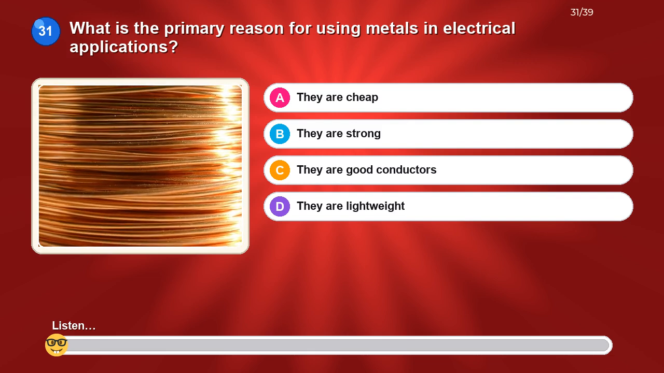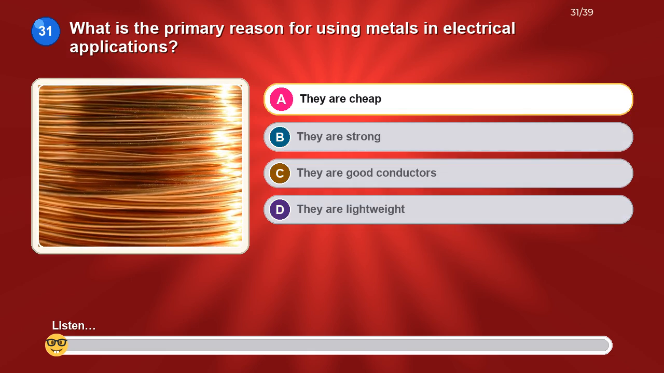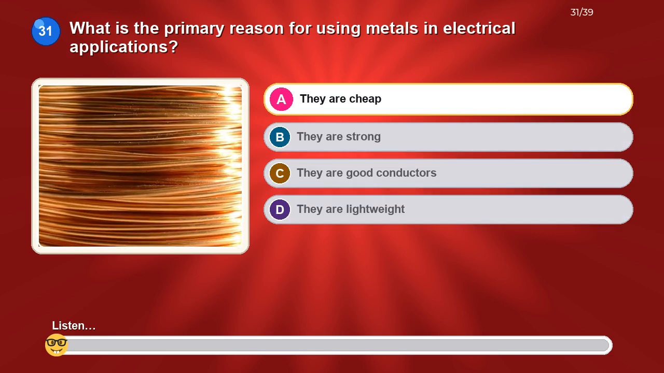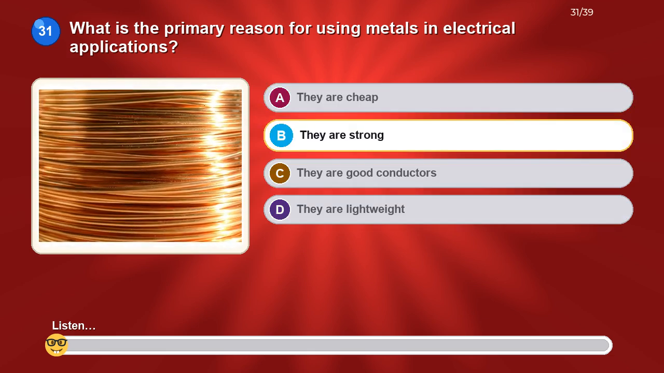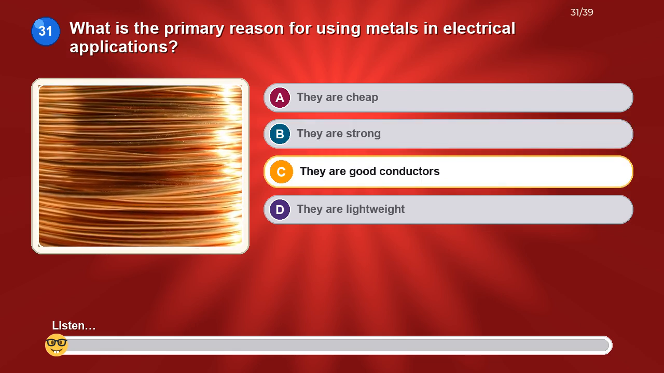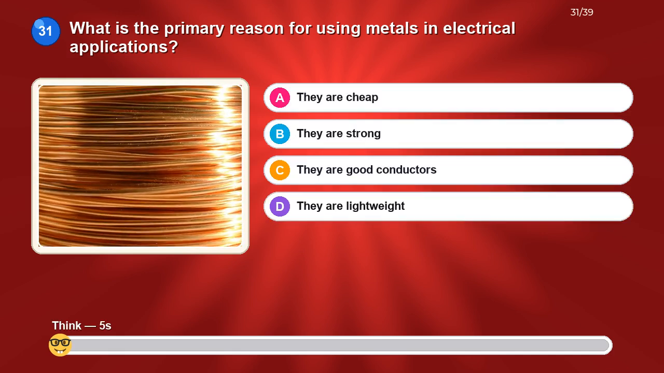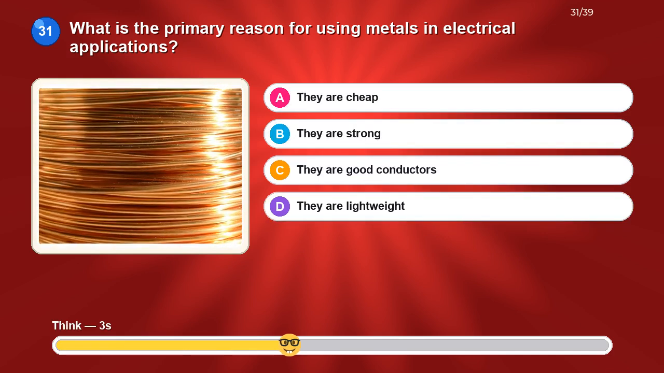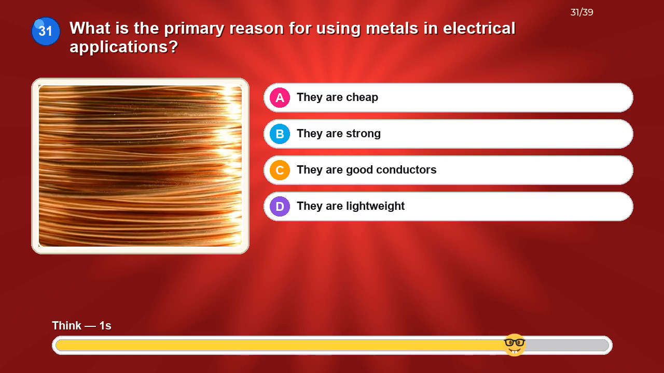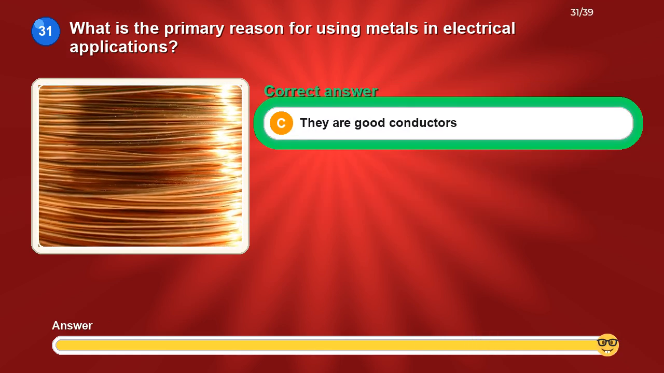What is the primary reason for using metals in electrical applications? Option A, they are cheap. Option B, they are strong. Option C, they are good conductors. Option D, they are lightweight. The correct answer is, they are good conductors.